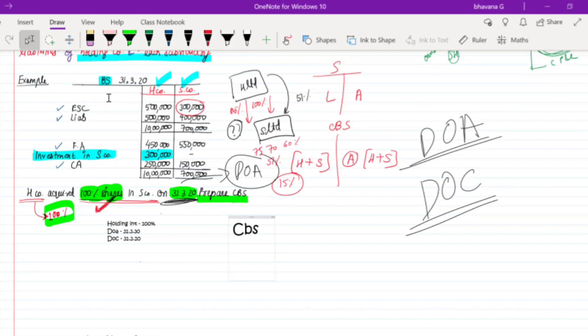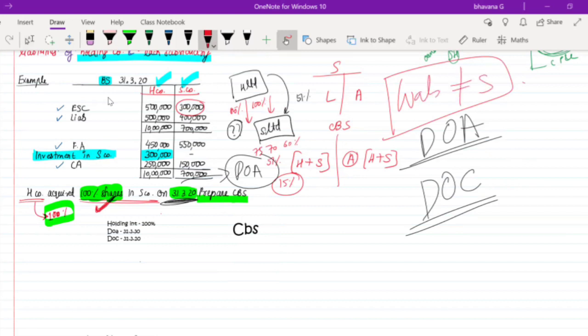When I tell you to add your liabilities and assets, liabilities do not include your share capital and reserves and surplus. Always remember that your liabilities do not include your share capital and your reserves and surplus. Assets include all assets, but your liabilities will not include share capital and reserves and surplus. So what we are going to do now is consolidate whatever we know, and the remaining part I will make you learn later. So just one second, guys.